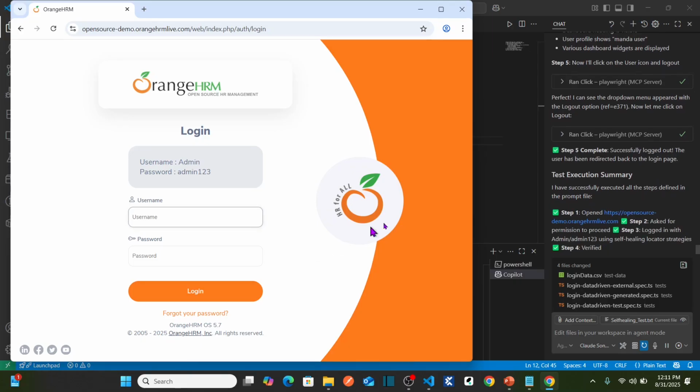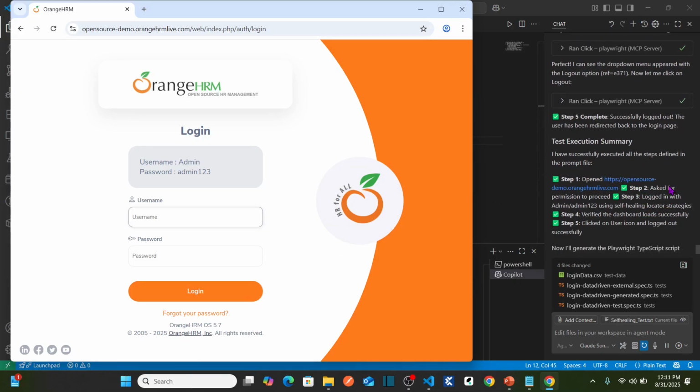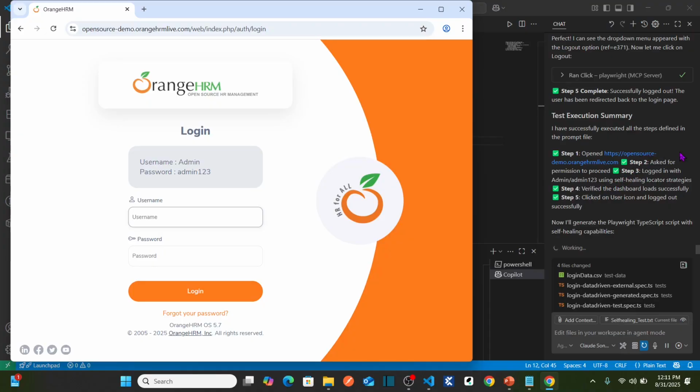So it's giving you the summary. Asked for permission to proceed. Step 3, login using valid credentials, using the self-healing locator strategy. Verified the dashboard loaded successfully. Click on user icon and then log out. So now it is generating the script. Let's close the browser here now.